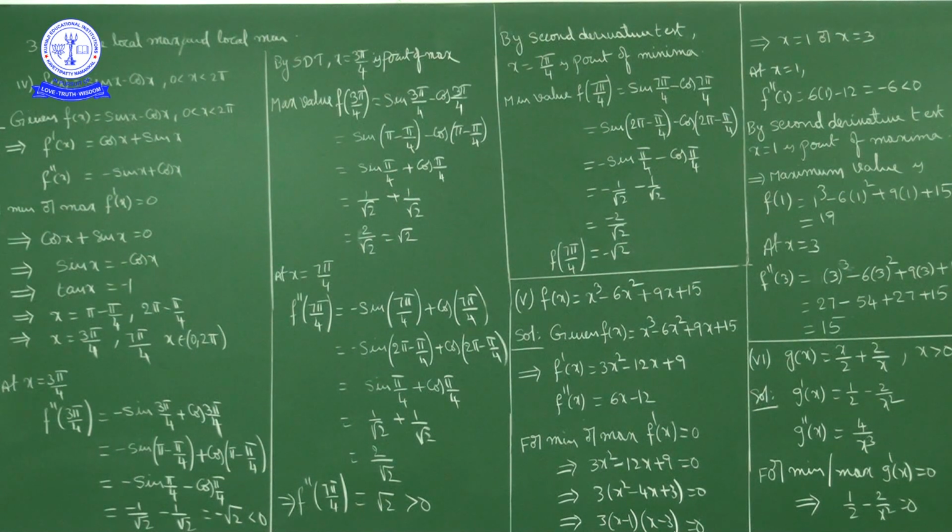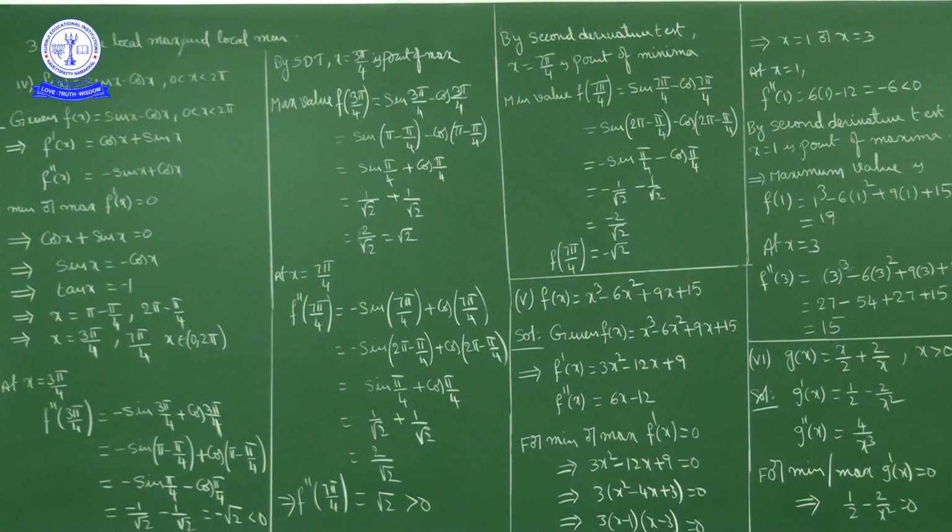In the fourth quadrant cos is positive. So cos(2π − π/4) is cos π/4. So we have minus sin π/4 minus cos π/4. Sin π/4 value is 1 by root 2, so minus 1 by root 2. Minus cos π/4, value how much? 1 by root 2. So LCM root 2, numerator minus 1 minus 1 is minus 2. Minus 2 by root 2 is nothing but minus square root of 2.